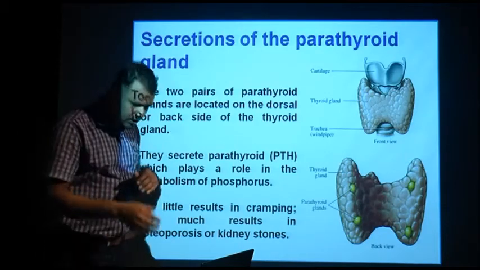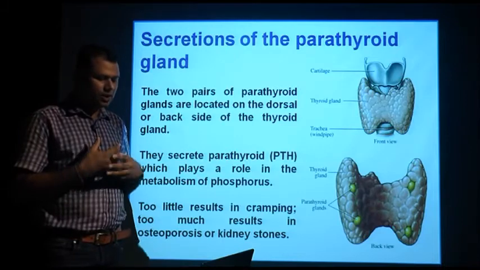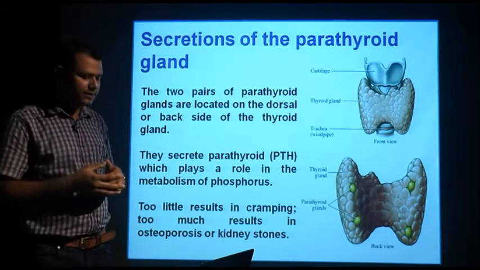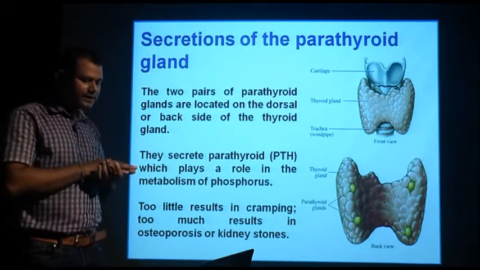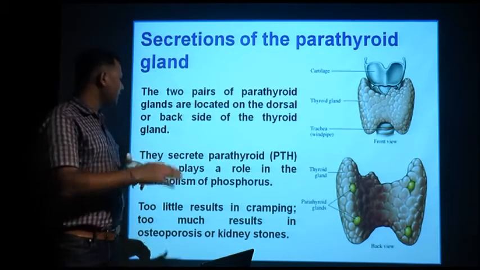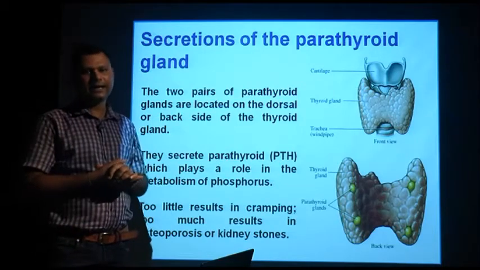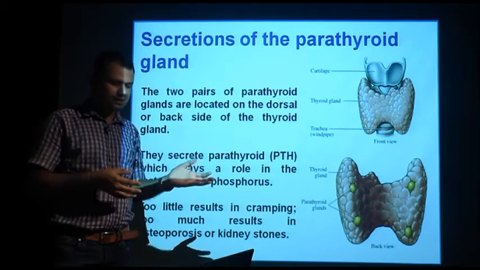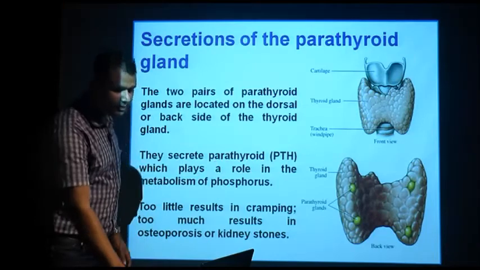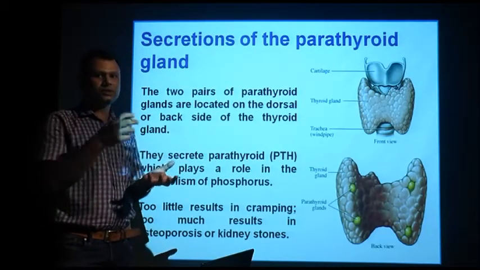Too little results in cramping, too much results in osteoporosis and kidney damage. That means less secretion leads to muscle cramping, and hypersecretion leads to osteoporosis and kidney damage. Why osteoporosis? We are going to discuss it. That means calcium or phosphorus is lost from the bone.